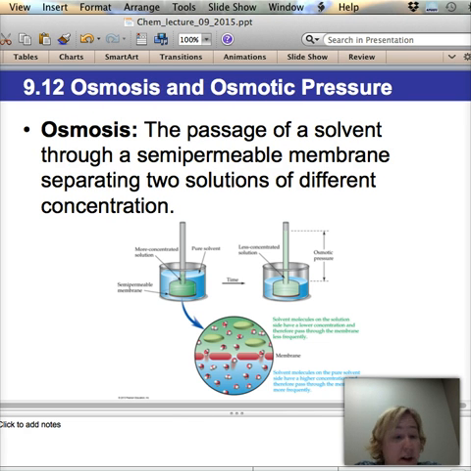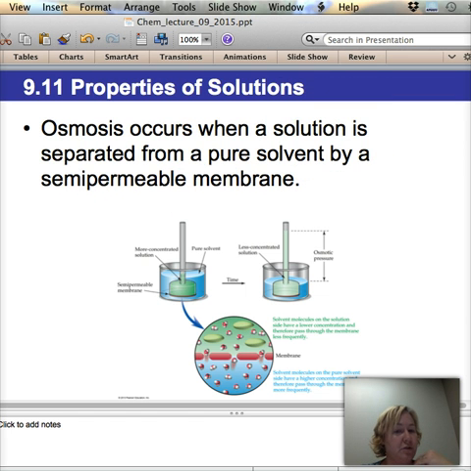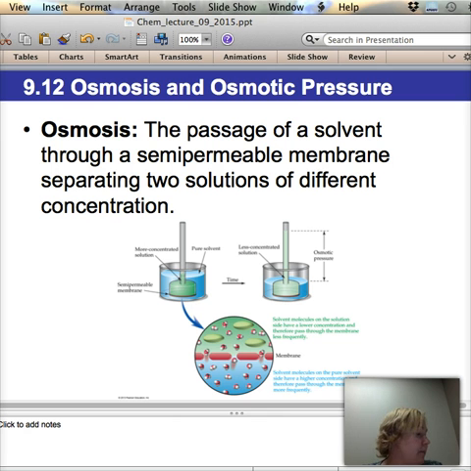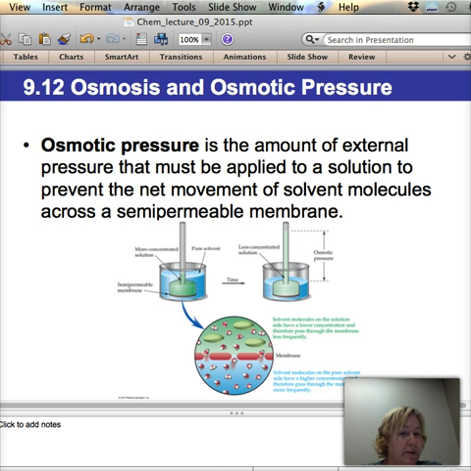So let's define osmosis again. Osmosis, again, is the passage of a solvent through a semi-permeable membrane separated by two concentrations. Osmotic pressure, that's the next thing on your list.